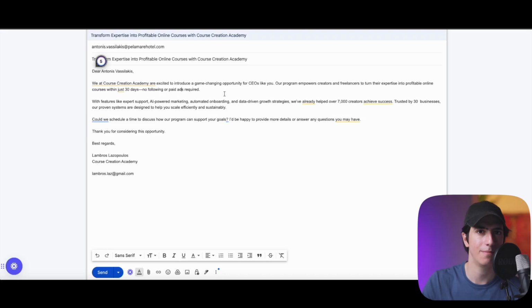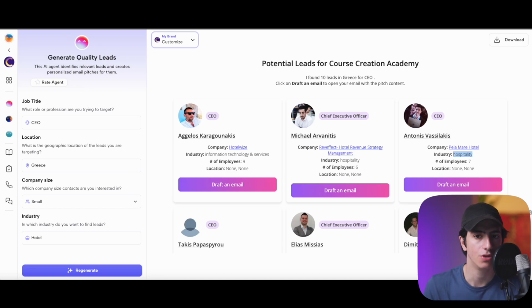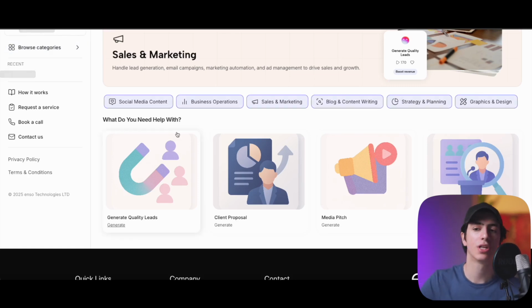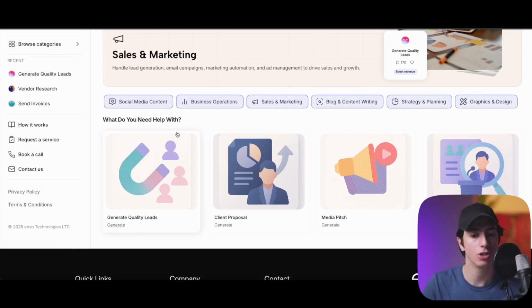And you can send it over, and of course, you can change this email by changing the information. You can change the automated email, like the automatic email created from Enso, by tweaking the information in, again, my brand section right here. So how cool is that? Just in literally seconds, you can start sending bulk emails to people that you know are high quality leads that would benefit from your business, right?